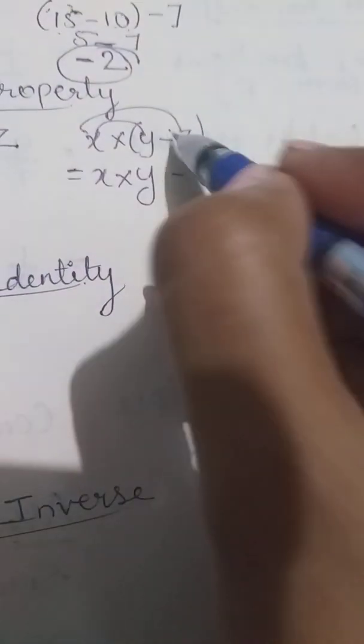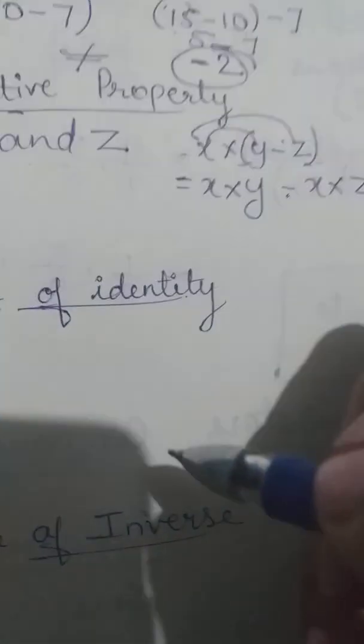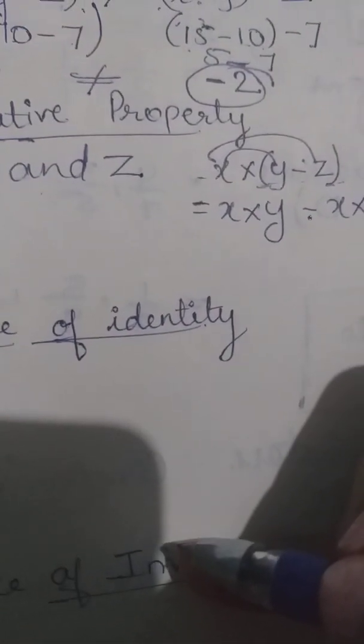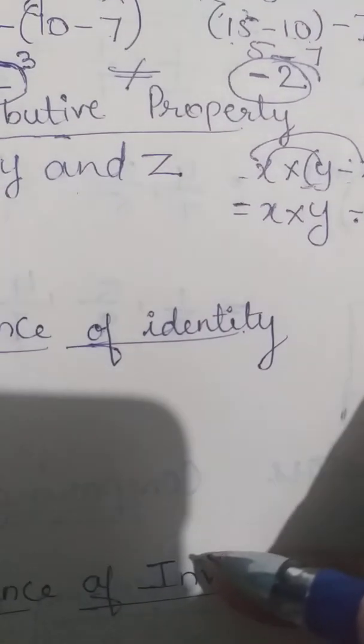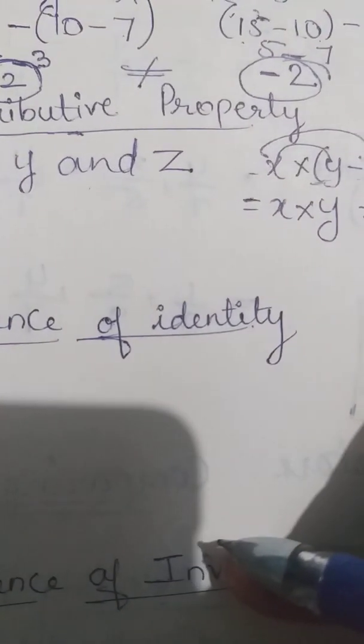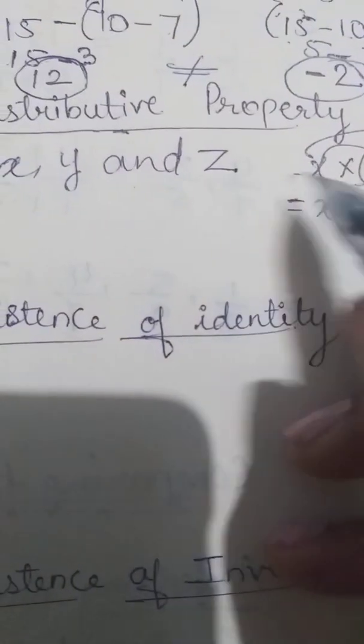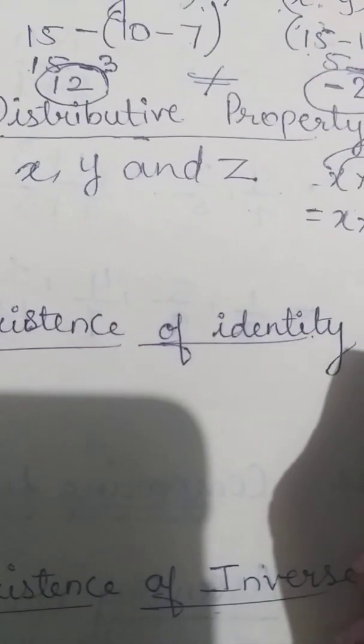See, x multiplied by y, x multiplied by z, with a minus sign in between. So x should be multiplied by both the numbers. Students are advised to verify this property on their own, whether it is equal or not. So try it by yourself.